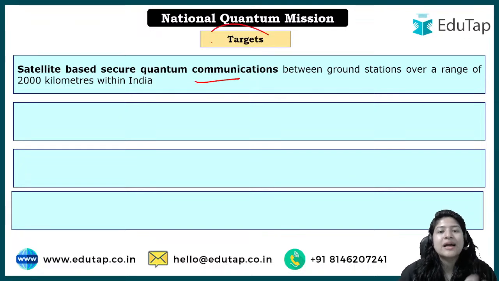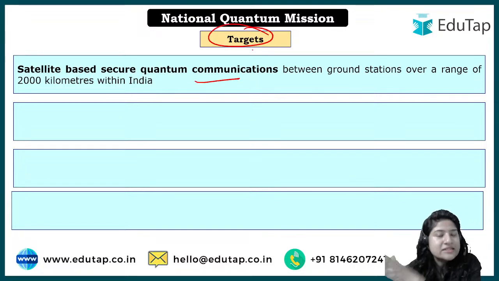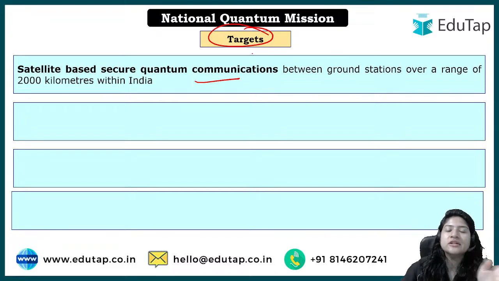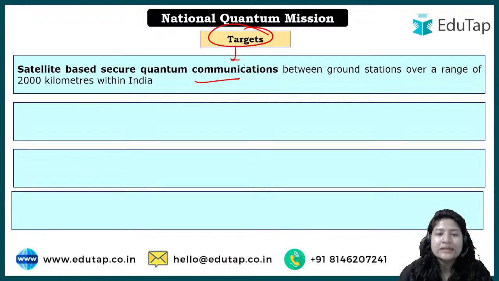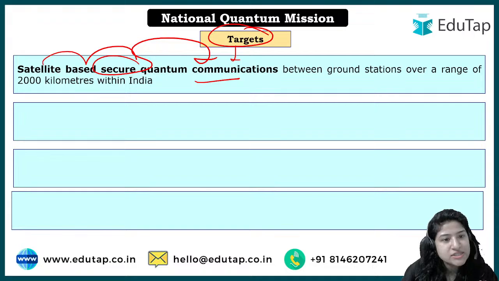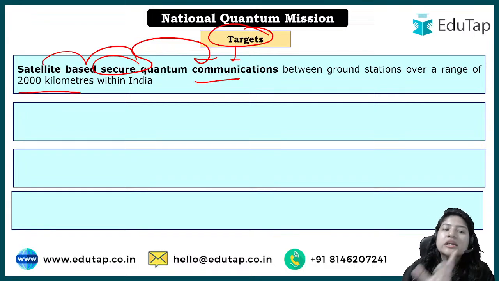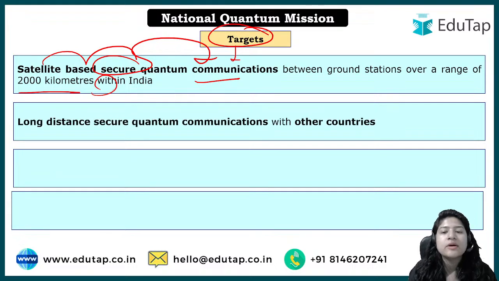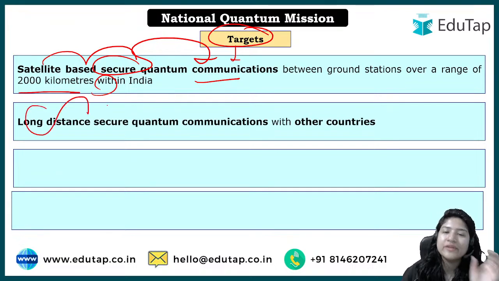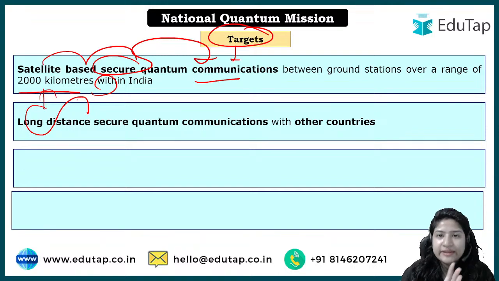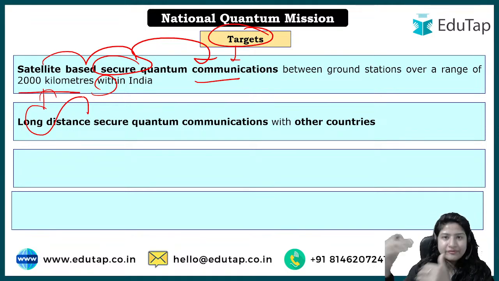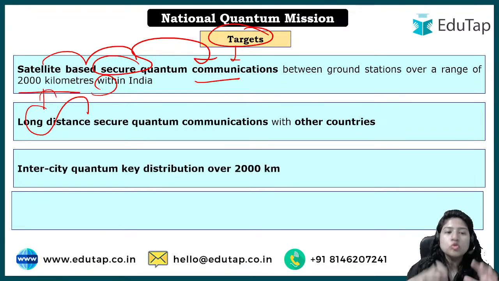So under the scheme, currently the target, for the 8 years we are understanding the target. First we understood making such quantum computers. The second target under the mission is to have satellite based secure quantum communication. ठीक है. And what is the range that has been decided currently? It is 2000 kilometer. ठीक है, within India also and with other countries also. Within 8 years we will be able to establish this communication system of 2000 kilometer.